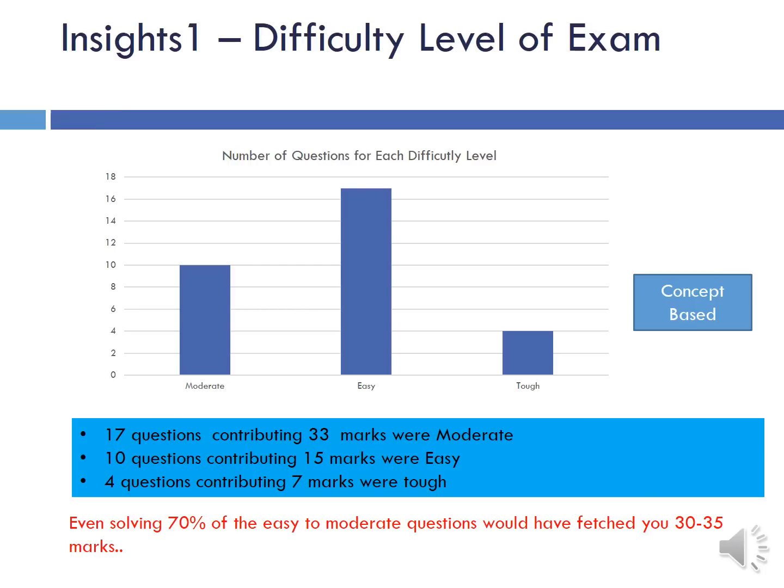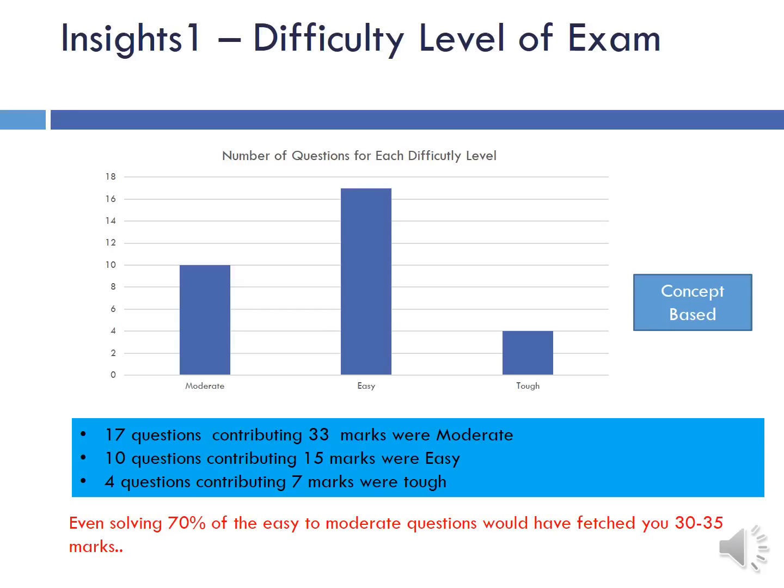Now we move to some insights. With respect to the difficulty level of the exam, 17 questions were of moderate level and they contributed 33 marks. 10 questions were of easy level and they contributed 15 marks. 4 questions were tough and they contributed 7 marks.